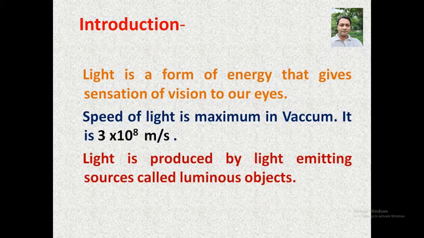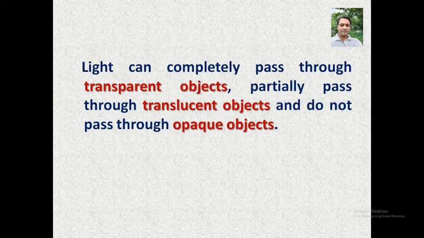Light is produced by light emitting sources. These are called luminous objects or luminous sources of light. Then light can completely pass through transparent objects, partially pass through translucent objects, and do not pass through opaque objects.